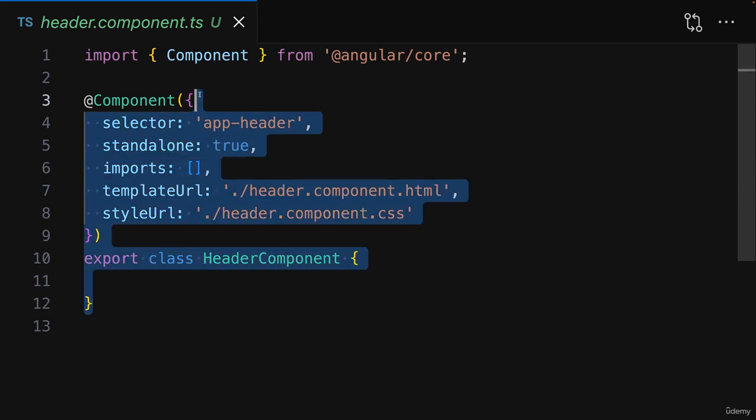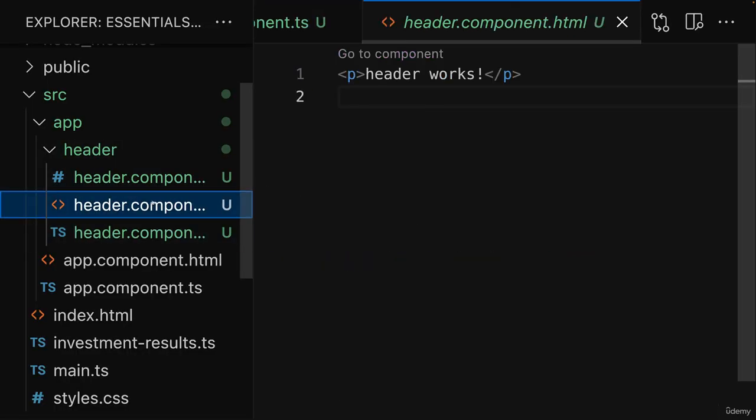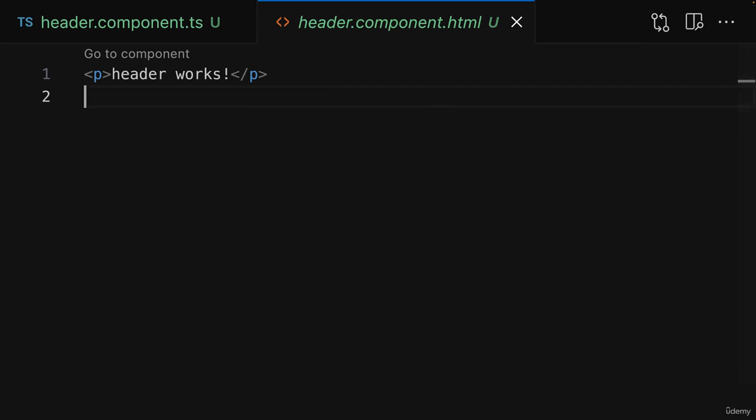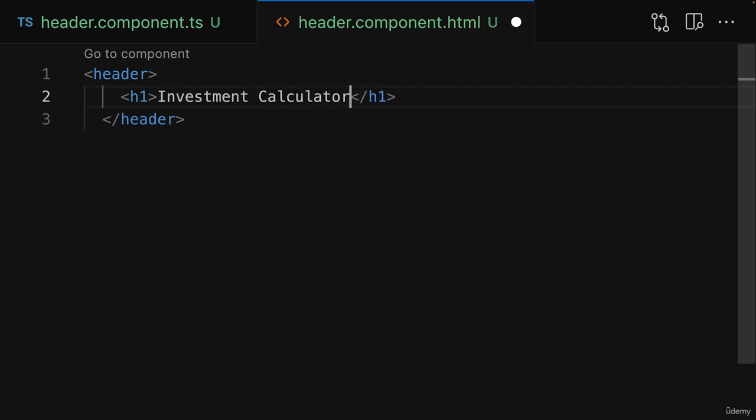Now, I will actually not change anything in that header TS file though. Instead, I'll jump to the header component HTML file because it's in there where I now want to add the header element. Like this. And then in there, I want to have an H1 element where I say investment calculator.